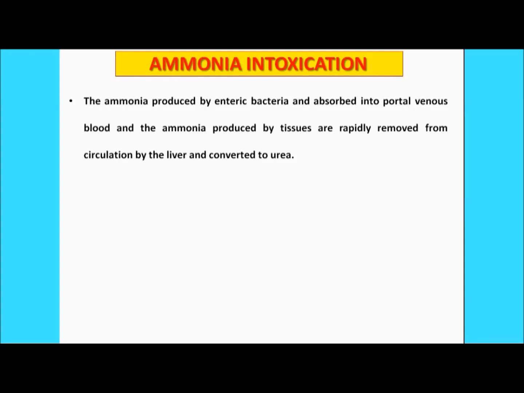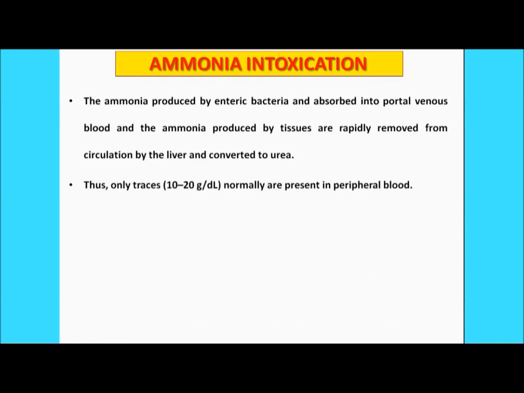First of all, the ammonia is produced in our body by the enteric bacteria. Apart from that, it is absorbed in the portal venous blood, and this ammonia is also produced by the tissues that are rapidly removed from the circulation by the liver and converted into urea. So this ammonia, whether formed from the bacteria or from the body cells, is converted into urea by the liver. Now this urea has to be moved out from the body because it is toxic in nature.